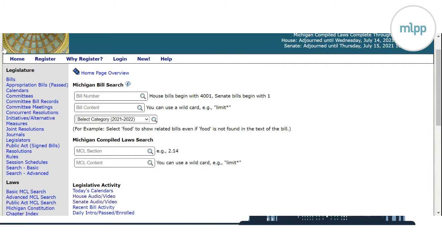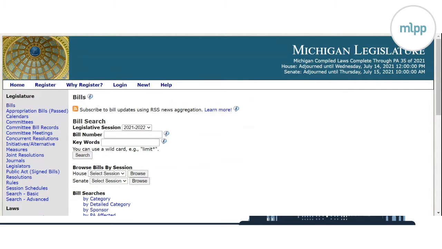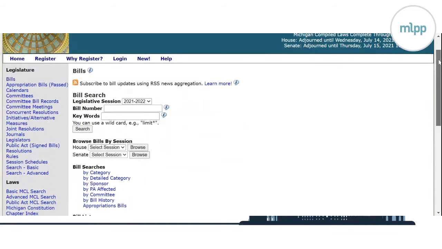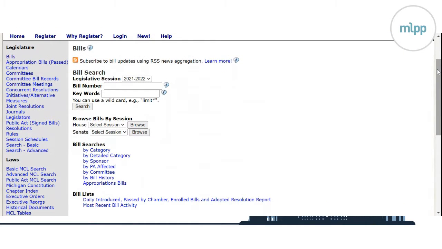Then you can go to the left-hand side of the page here and click on bills. This is where you can look for bills through a variety of different ways. Again, if you know the bill number, you can put that in here. Keywords, I find this touch and go sometimes. Sometimes the keyword that you associate with the bill is going to be the same keyword that it is labeled with on this website.